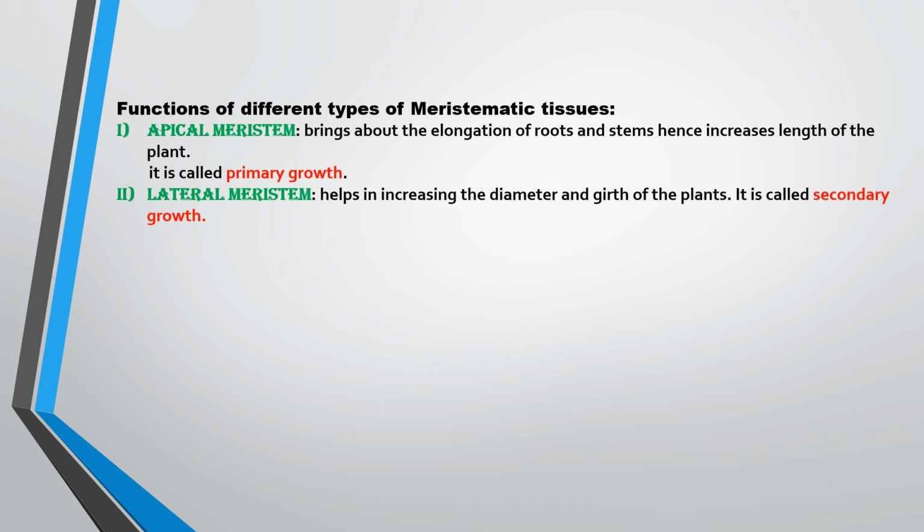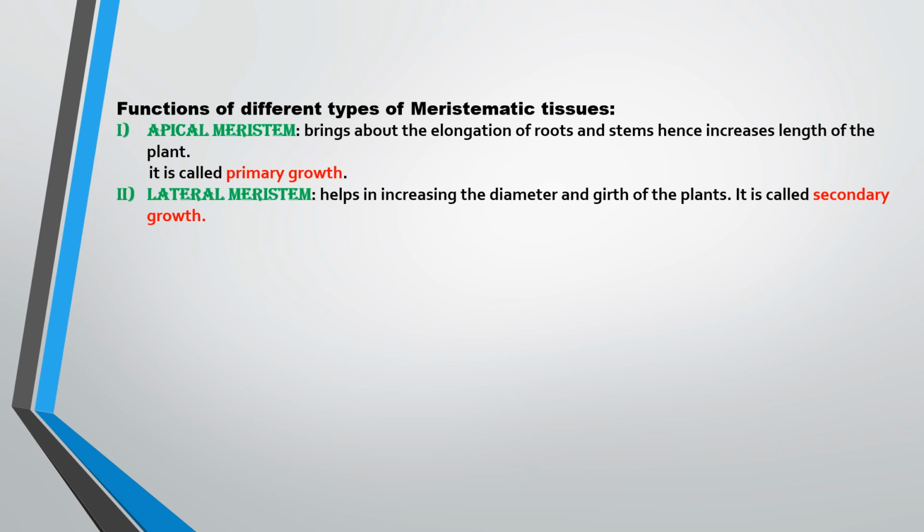This helps in increasing the diameter and girth of the plants, and this type of growth is called secondary growth. So when the part is increasing in length, that type of growth is known as primary growth, and if the plant is increasing in diameter or girth, then this type of growth is known as secondary growth.